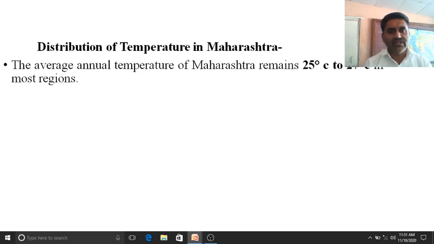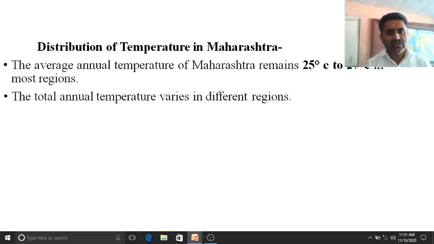As we know that there is a tropical type of climate and monsoon type of climate, tropical monsoon type of climate in Maharashtra. So the average annual temperature of Maharashtra remains 25 degrees centigrade to 27 degrees centigrade in most of the regions. So this is the average temperature.